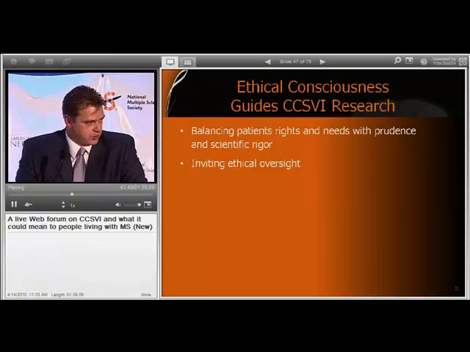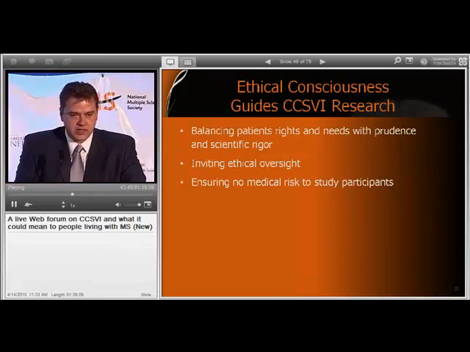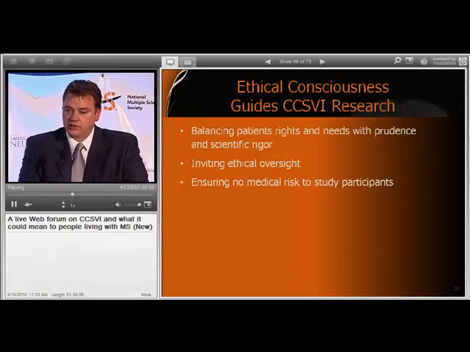I think another critical point is to ensure that no medical risk occurs to the study participants. In this sense, I think that our research on prevalence of this disease is without risk, but others can comment. We are proceeding with safety pilot treatment studies. We did one with Zamboni, and we are, as we speak, starting another one, a placebo-controlled one.